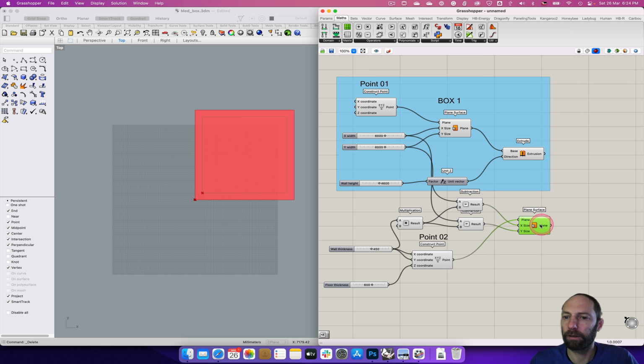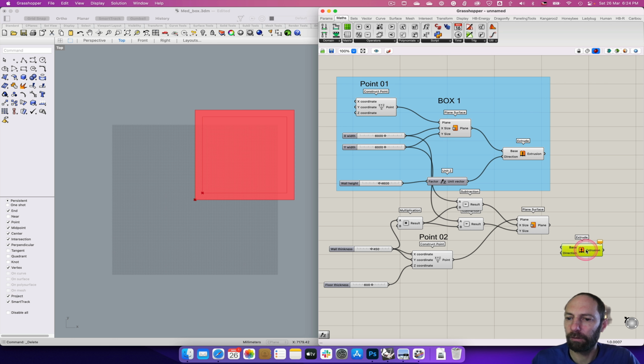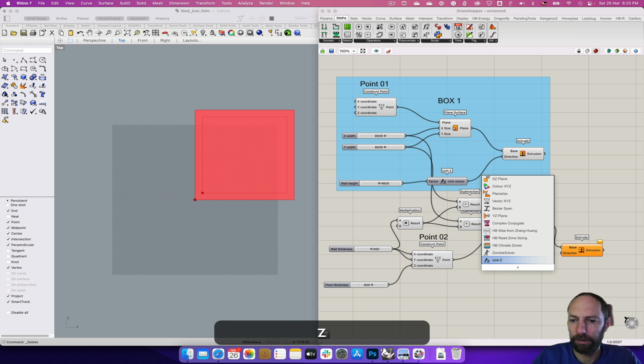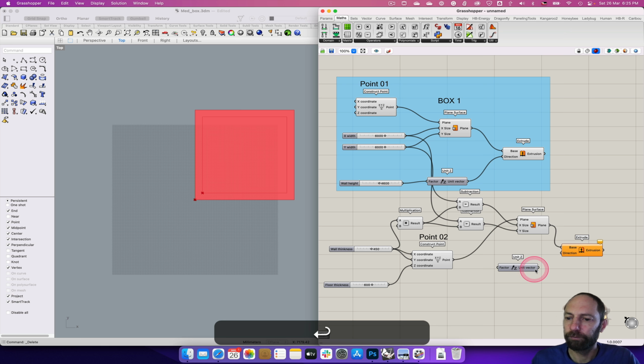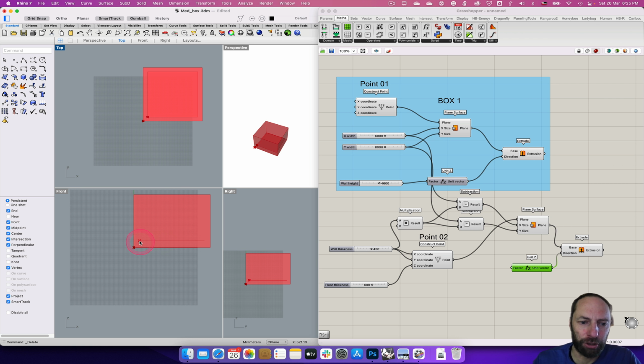So if we do another extrude, so we use that as the base, and then the direction, so we know we've got to extrude it up, so Z there, and we've got to do a similar thing because we're trying to have the foundation in here. So if we extrude it up, it's going to pop out the top of this.